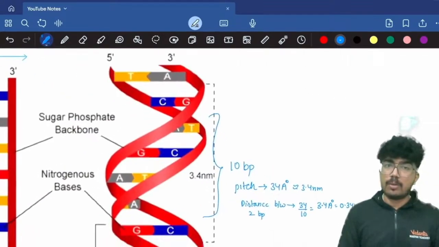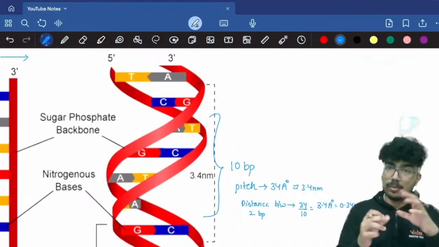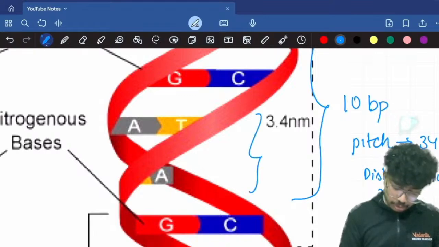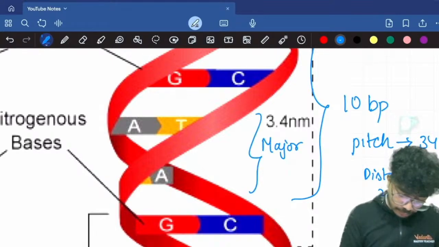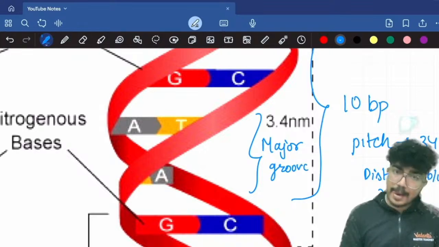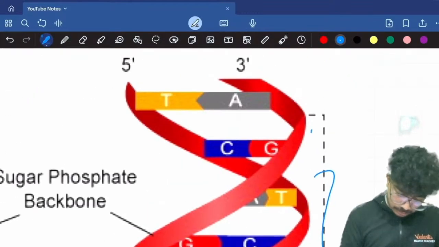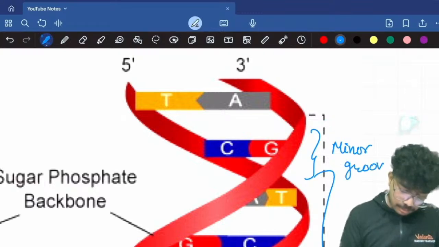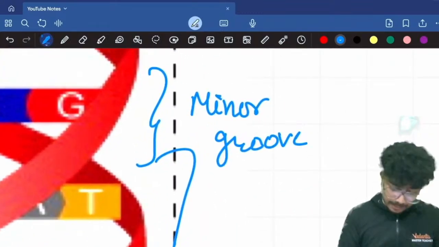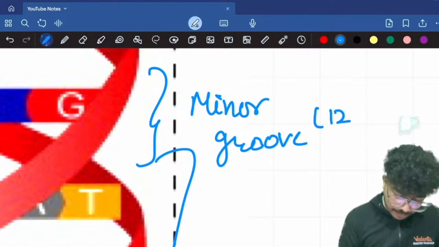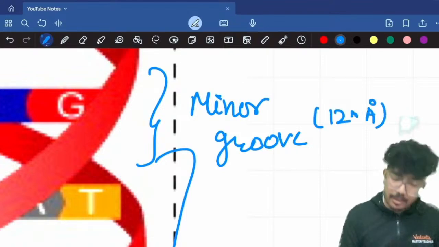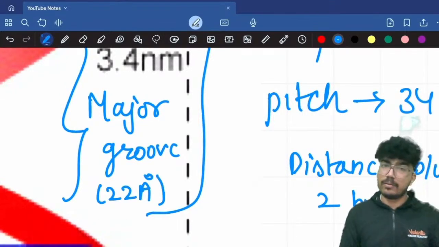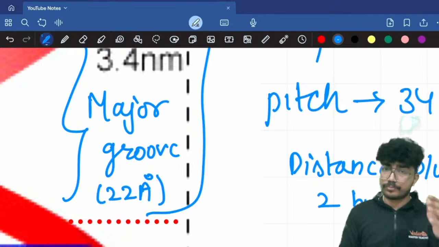Now, when this helical twisting happens, you get grooves in the DNA. You can see here the bigger groove. This is the major groove. And here, this is a minor groove. The diameter for the minor groove is let's say 12 angstrom, and for the major groove it is 22 angstrom.